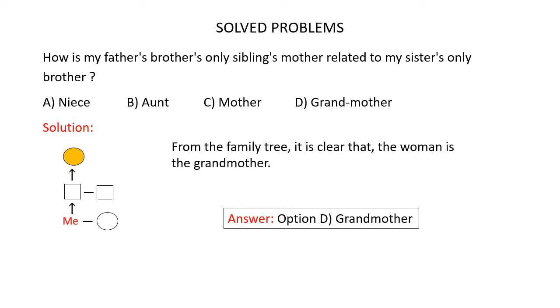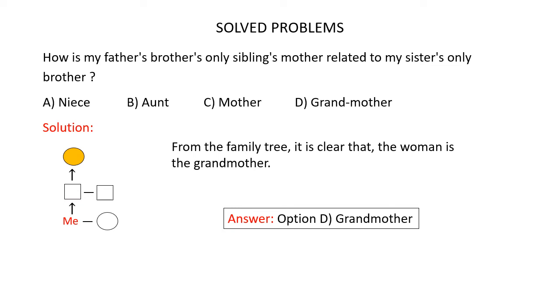So here it's given my father's brother's only sibling's mother. Let's represent that in the family tree. So my father's brother has only one sibling, which is obviously my father, and he has a mother. So finally we have reached this person.